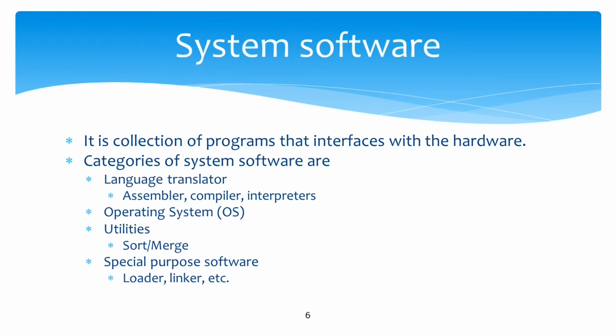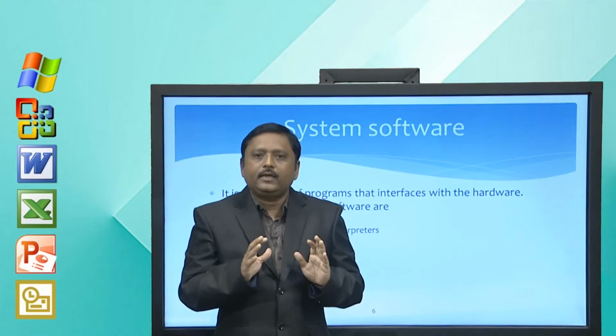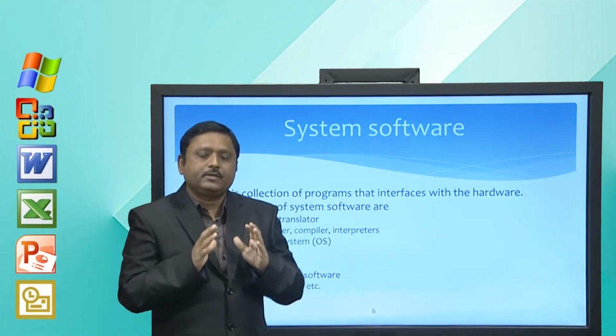The basic software which is required to run any system is operating system. So, operating system also falls in the category of system software and we can have some utility software like sort, merge and some special purpose software like loader, linker etc. So, these are the examples of system software.